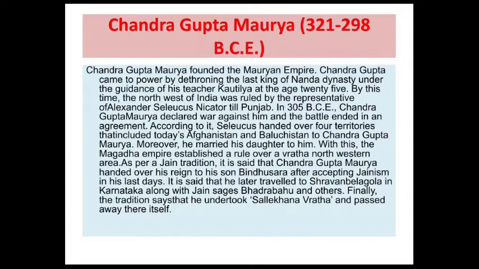As per the Jain tradition, it is said that Chandragupta Maurya handed over this region to his son Bindusara. After accepting Jainism in his last days, it is said that he later travelled to Shravanabelagola in Karnataka along with Jain sages Bhadrabahu and others. Finally, the tradition says that he undertook Sallekhana Vrata and passed away there itself.